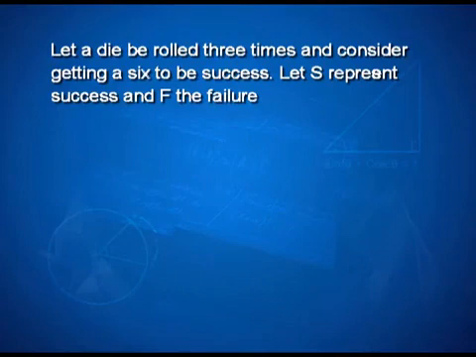Consider this example. A die is rolled 3 times. Consider getting a 6 to be success. So, S represents success, capital F represents the failure.